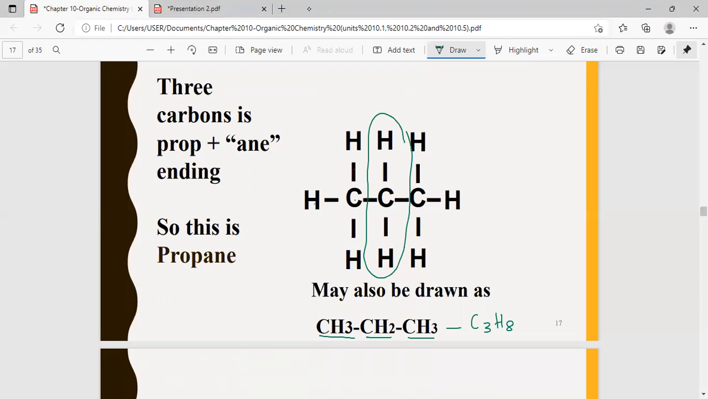So the three examples given here are methane, ethane, and propane. Will you be able to draw for other alkanes? If you're asked to draw for butane or pentane or hexane, will you be able to draw? Yes or no?